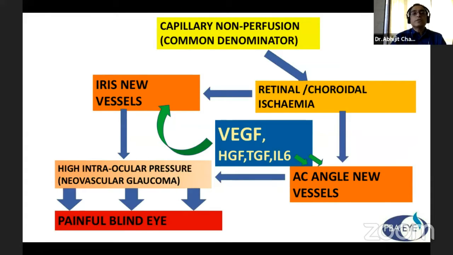The main common denominator is capillary non-perfusion, which results in retinal or choroidal ischemia, or in fact both may be ischemic due to the different pathogenesis. Then some chemicals are secreted mainly from the posterior segment, which come into the anterior segment also. The main component is vascular endothelial growth factor, then TGF, IL-6, and others. That creates iris new vessels and anterior chamber angle new vessels, which results in high intraocular pressure, that is neovascular glaucoma, and a painful blind eye.